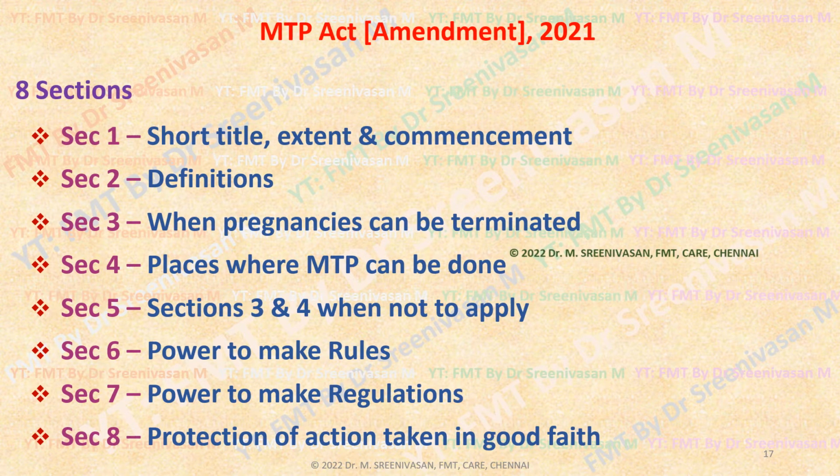There are 8 sections provided in the MTP Act Amendment of 2021, which describe various changes. Section 3 describes the duration, up to what weeks, the pregnancy can be terminated. Section 4 describes the places where MTP can be done and the facilities that should be available for running the MTP center, etc.